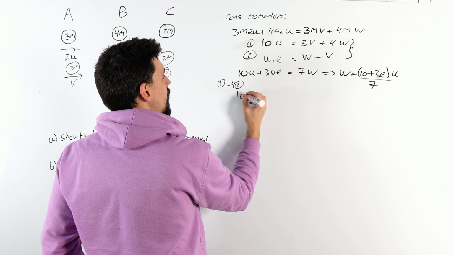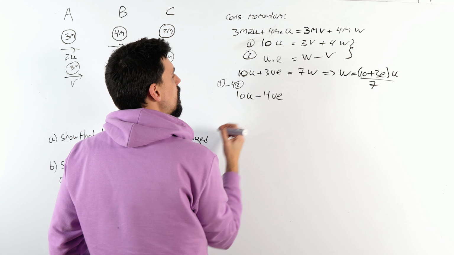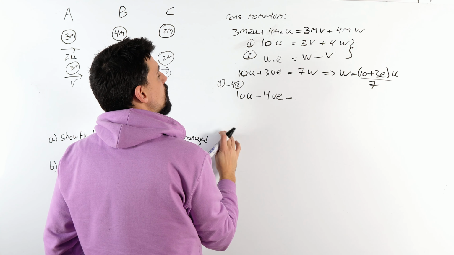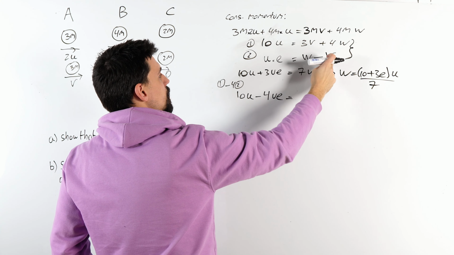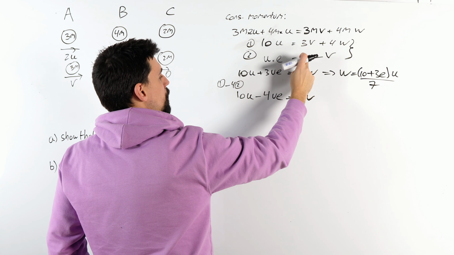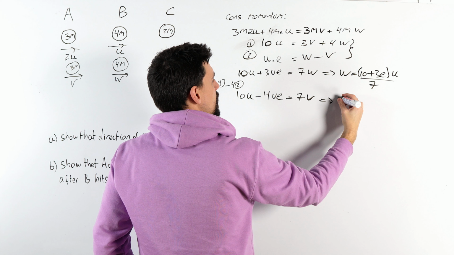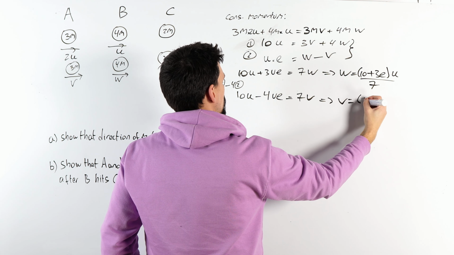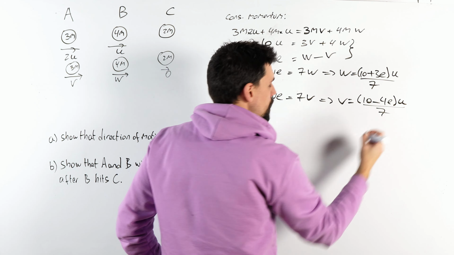I get 10u minus 4ue is equal to 3v minus 4v, which is 7v. 4w minus 4w is nothing. So what does that give me? It gives me that v is, let's factorize out the u, over 7.